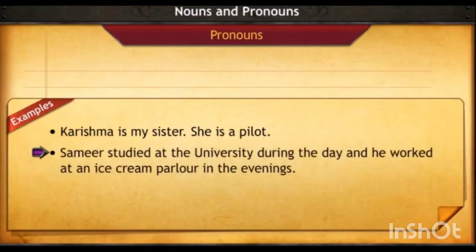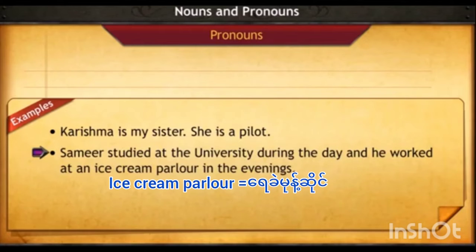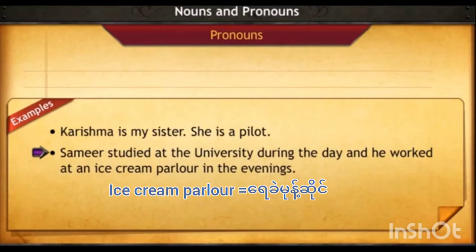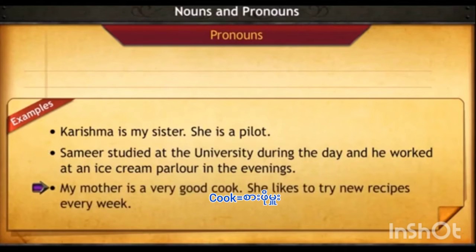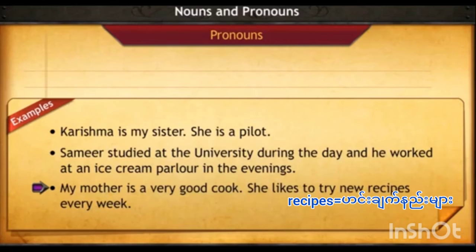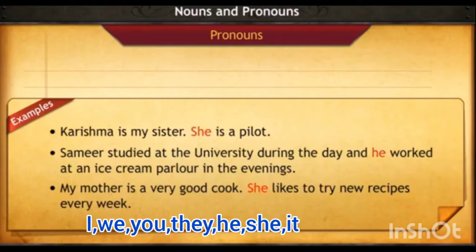Samir studied at the university during the day and he worked at an ice cream parlor in the evenings. My mother is a very good cook. She likes to try new recipes every week. In the above sentences, she and he replace the nouns Karishma, Samir, and mother.